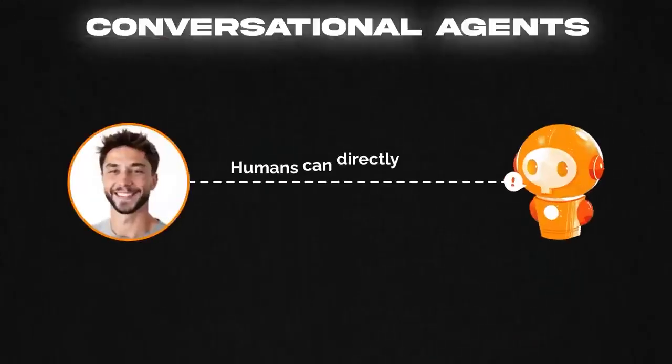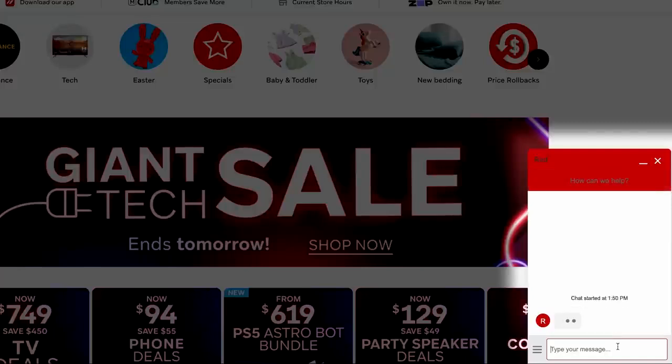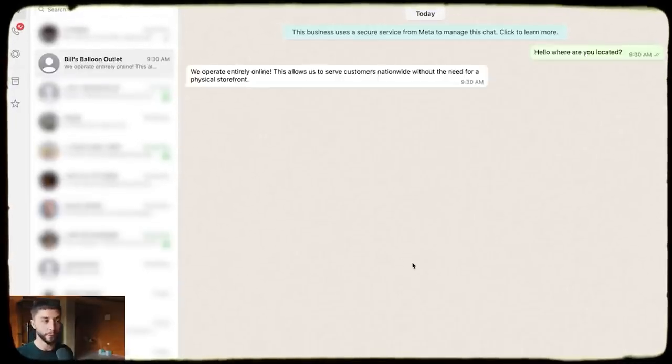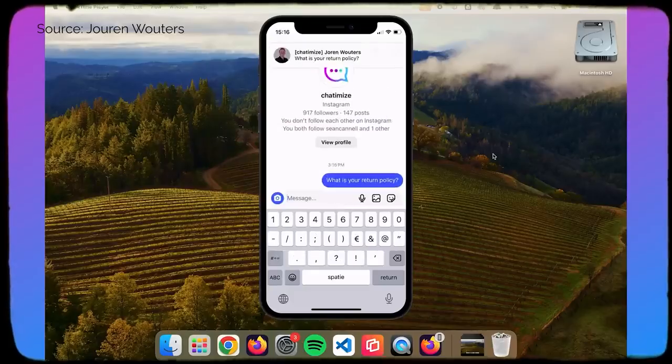Next, we need to look at the different ways that AI agents can be used in the real world. There are 2 main categories of AI agents: conversational agents and automated agents. Conversational agents are ones that humans interact with directly through chat on things like websites. Maybe you're chatting to it on WhatsApp, interacting with it over the phone via phone call, or chatting to it via Instagram DMs or custom apps and websites.